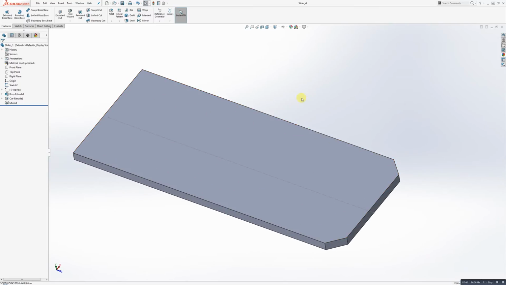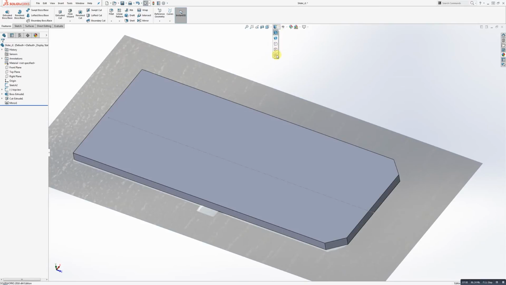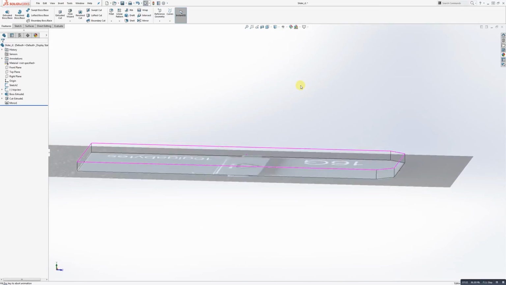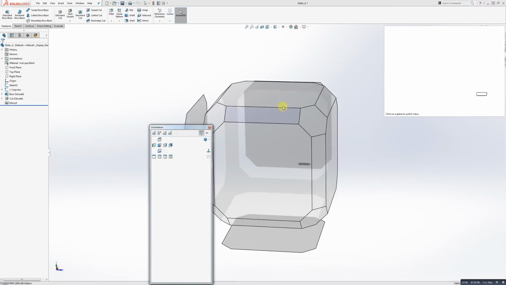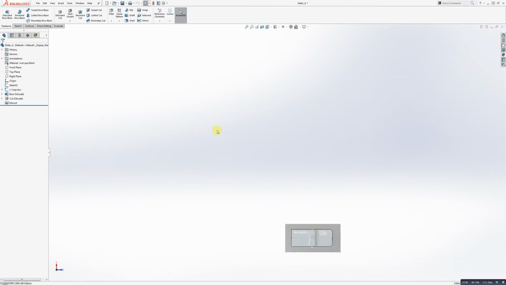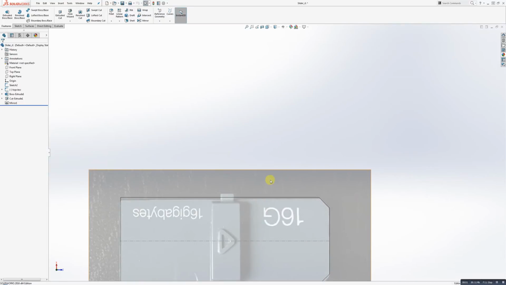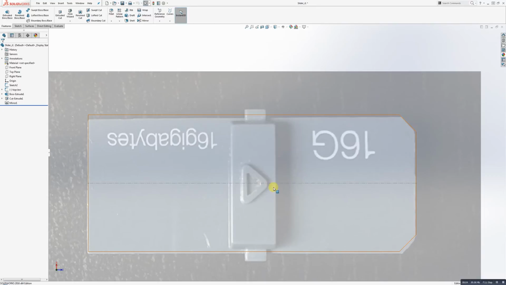So working away, and maybe it's time to take another little look at my top view here. So I can right click on this and go show, and then I can go wireframe, take a look from the top view. There we go. All right, so it looks like we've got maybe this thing to build next. All right, so we can do that. And also, if you look at this, there's kind of a chamfered edge on the side here. So I'm going to also build that into my model. Probably what I'll do is I'll just build a block right off the top, and then I'll go from the front view and chop the edges off from this side.